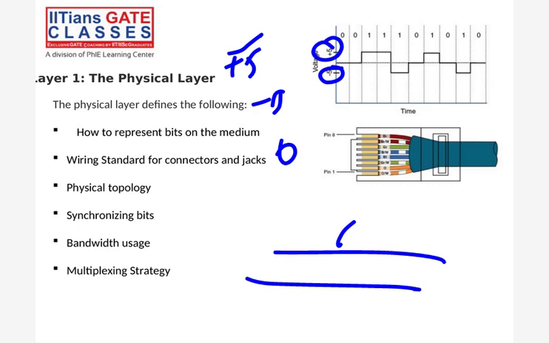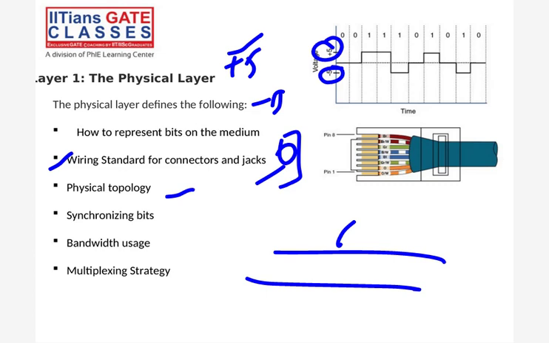The second is the wiring standard for connector and jack. Different types of wiring are possible: coaxial wire, fiber optic. These are the different standards, and we will talk a little bit about them. Physical topology is the same as the logical topology we talk about. At the physical layer, when we actually do the setup, we call it physical topology. You have bus topology, mesh topology, token ring topology, and many more. Whatever setup at the physical level we are doing, we call it network design, meaning how the network is set up.